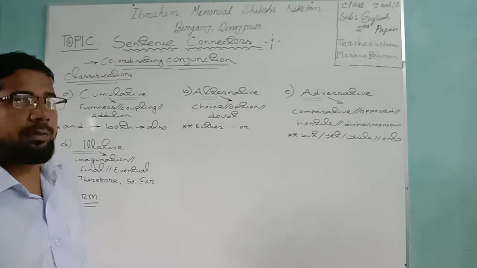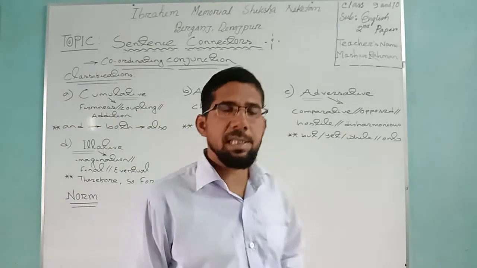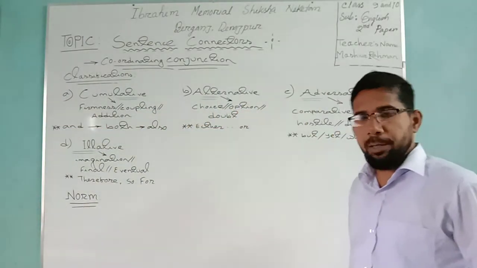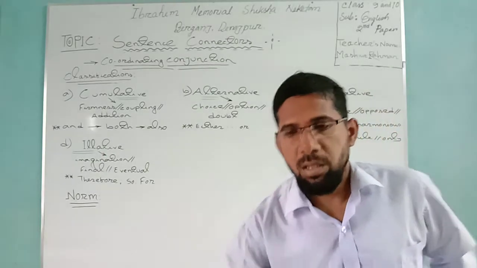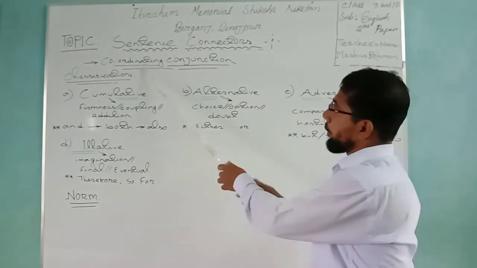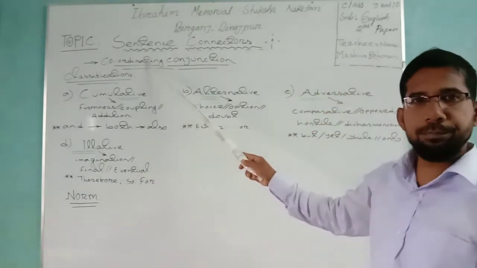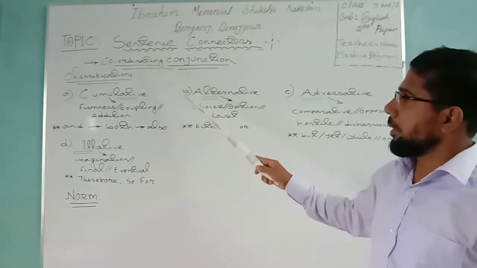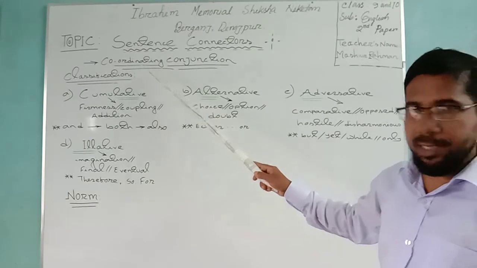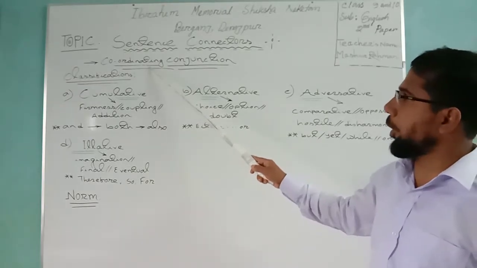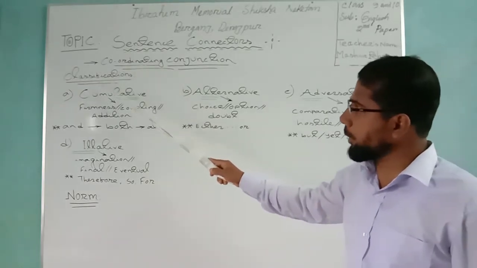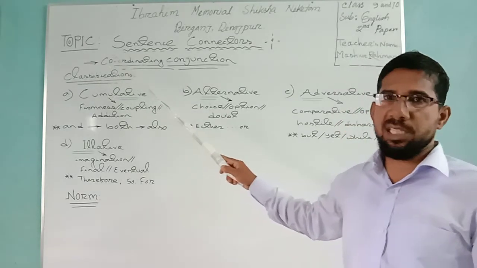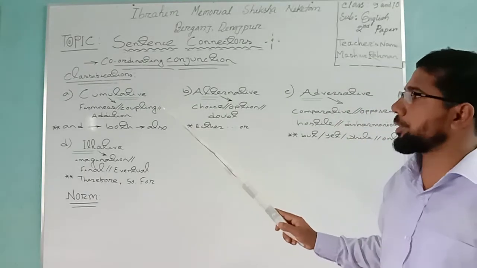You remember that in my last class, I tried my best to tell you the uses of coordinating conjunction. Previously I discussed the topic of coordinating conjunction and I want to tell you now the classifications or sorts.